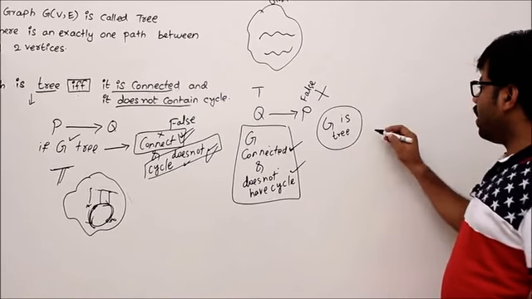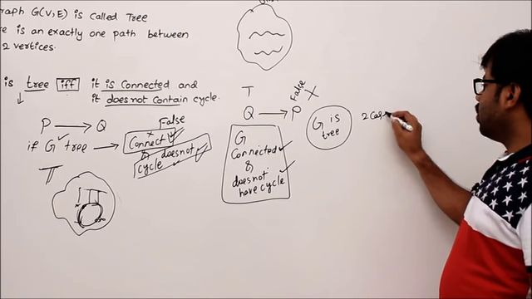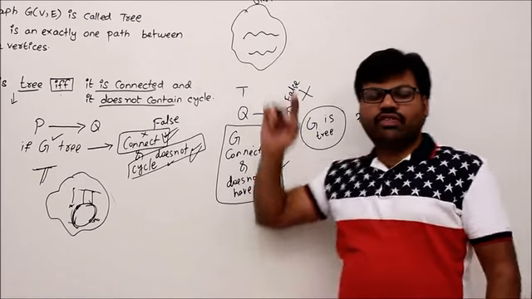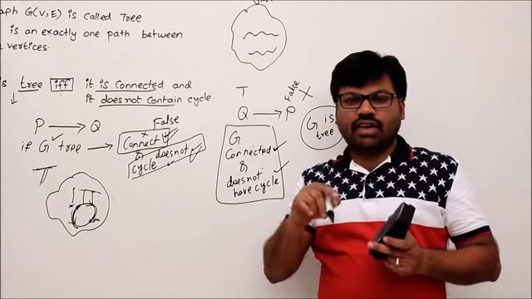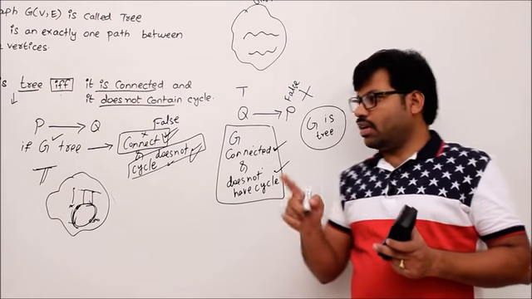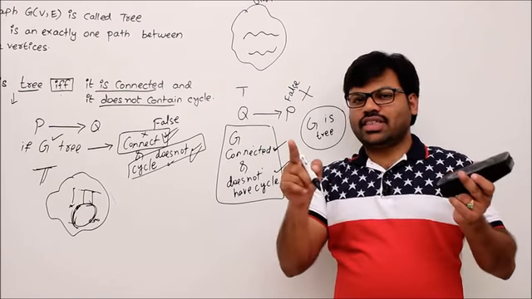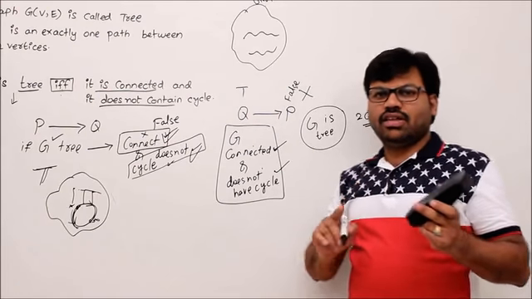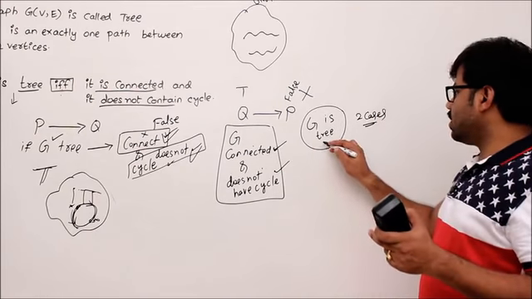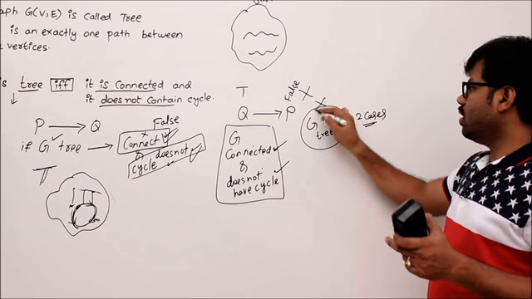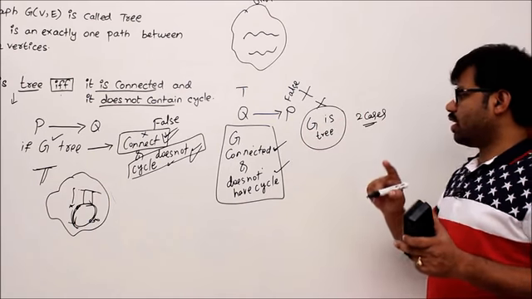If the graph is not a tree, there are two cases. Why? First go to the definition of a tree. A tree is a graph where between every two vertices there is exactly one path. Let's say that is false. Let's say G is not a tree. I am assuming that P is false. That means the graph is not a tree.